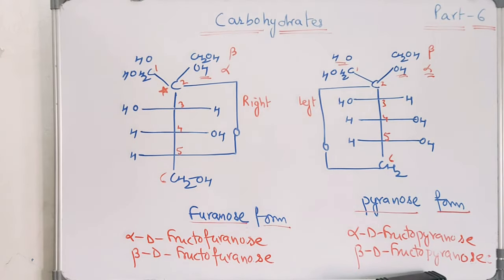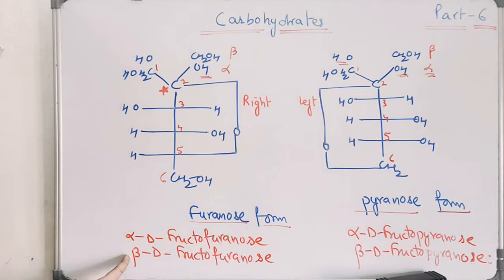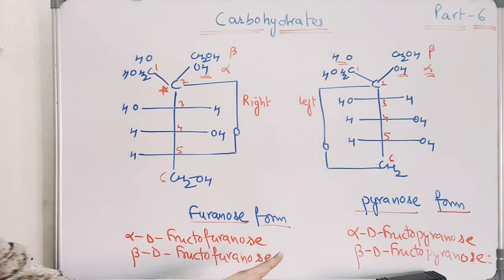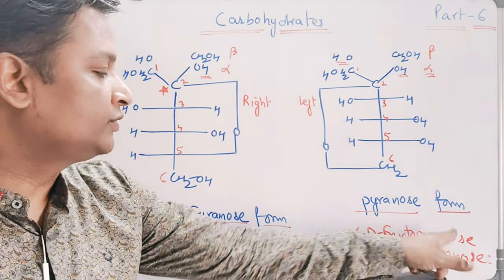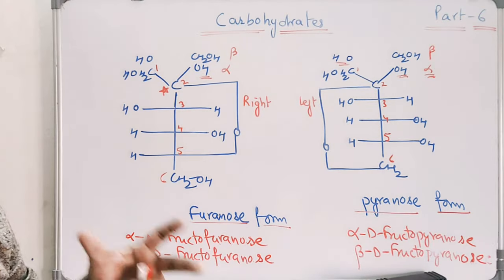So hemiacetal forms are alpha D fructofuranose, beta D fructofuranose, alpha D fructopyranose, beta D fructopyranose, because they are existing in a hemiacetal form.